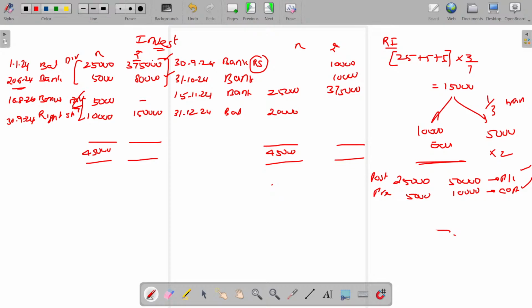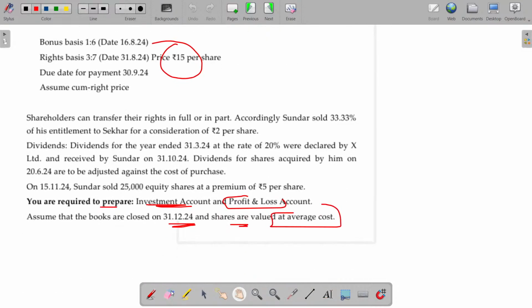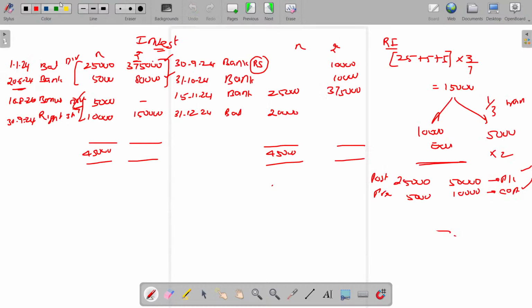Now what is the value? How can we determine the value for the closing balance? Shares are valued at average cost. What is the average cost? Get the total of these things: 3,75,000, 80,000 rupees, 1,50,000, total 6,05,000.